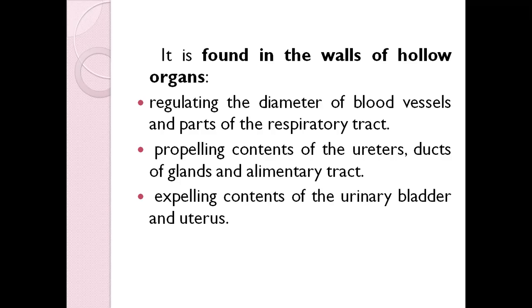So every time it used to expand and relax. Whenever the bladder becomes full, it will expand in order to hold the amount of urine inside the bladder. And whenever the urine is passed out, at that time it will relax. So in this also we need smooth muscle tissue.